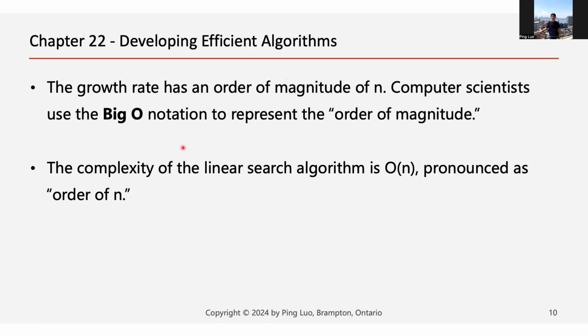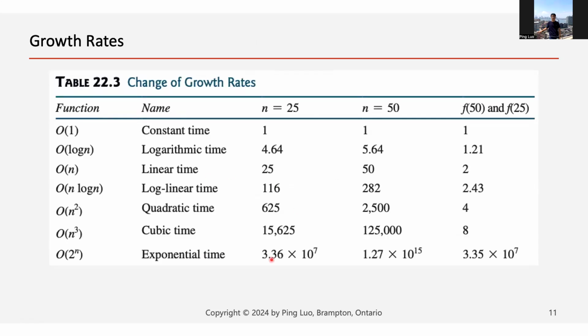We then learned how to develop efficient algorithms, basically how to use big O notation to represent the time complexity and the space complexity of algorithms. We also learned that there are many typical functions to represent the time complexity, and O(1) is constant time, and O(n) is linear time.